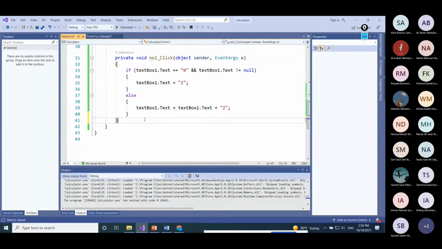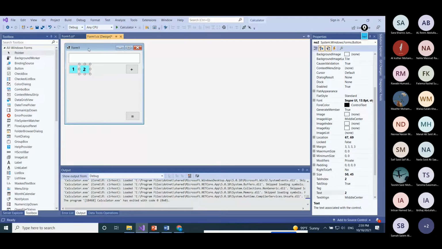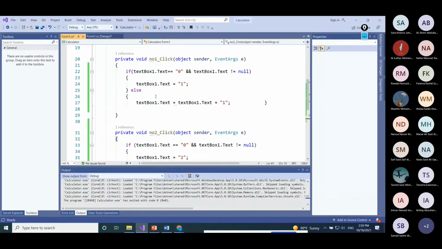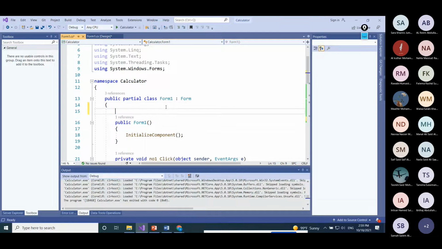So now we need to look into the plus. When we click on the plus here, what will happen? Now before that, because we are using one text box, when we click the plus, we should take whatever value was entered first into a global variable. I can call it here a global variable, which is called first number, so that I can use it inside all the methods.